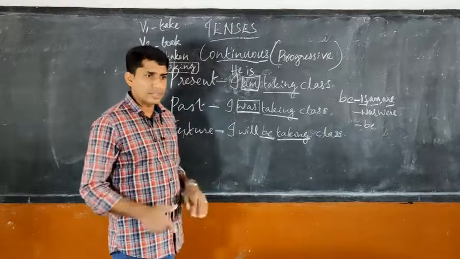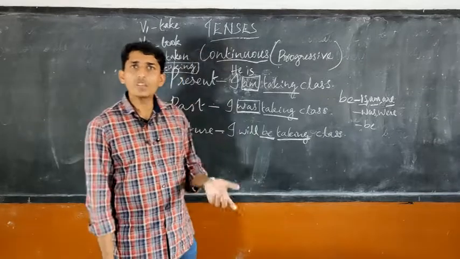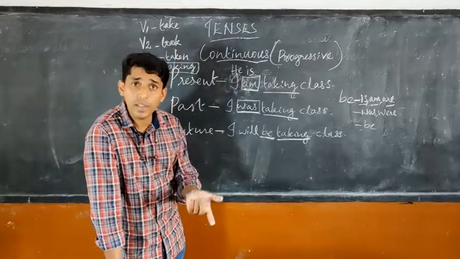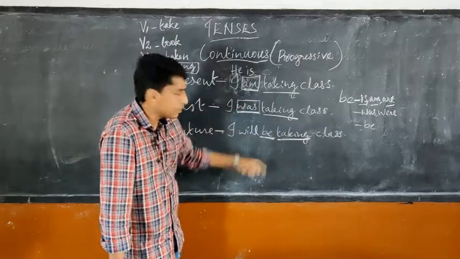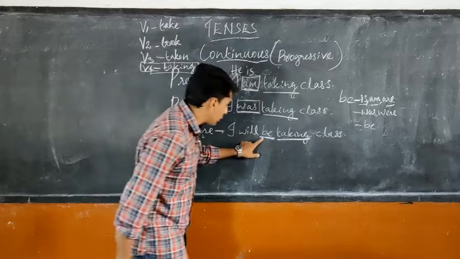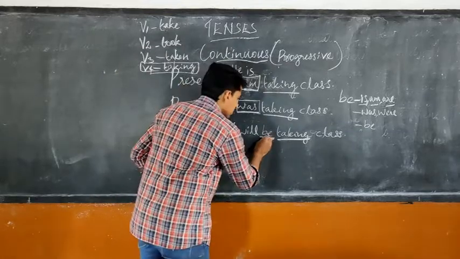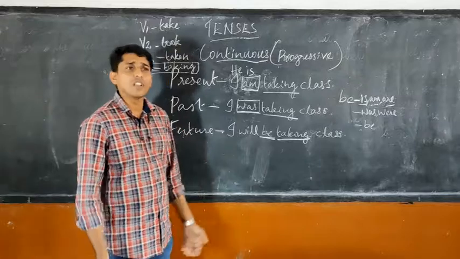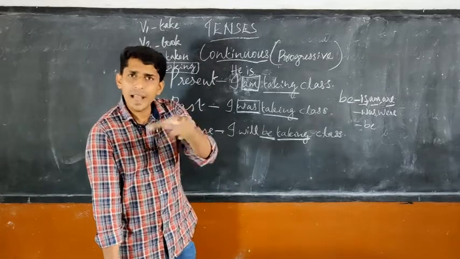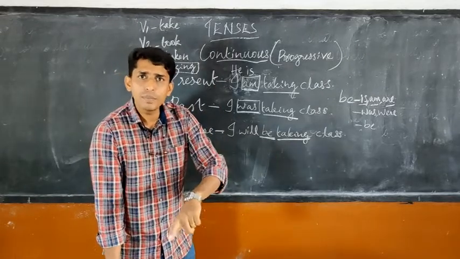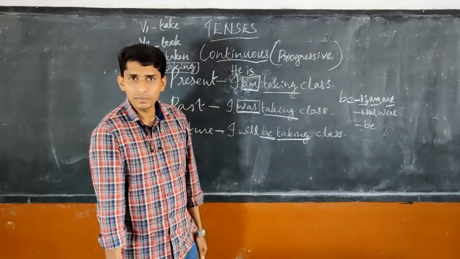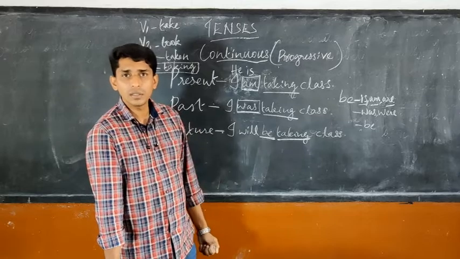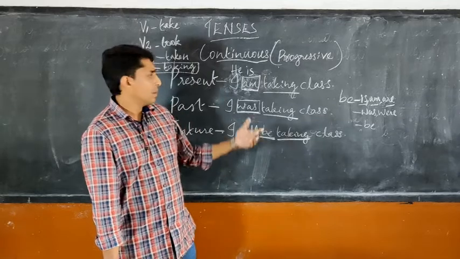In your textbook you will see so many activities. What you may have to do is you may have to identify which tense the sentence is in. Just look into the helping verb. Okay. Or in future there is only one helping verb used, that is be. I will be taking words. We will be coming. Plural. I singular. I will be. We will be. They will be. They will be playing. They will be eating. Okay.